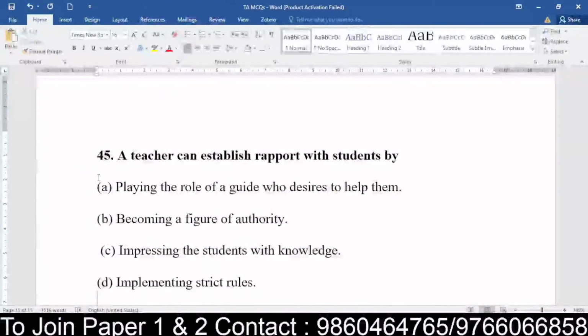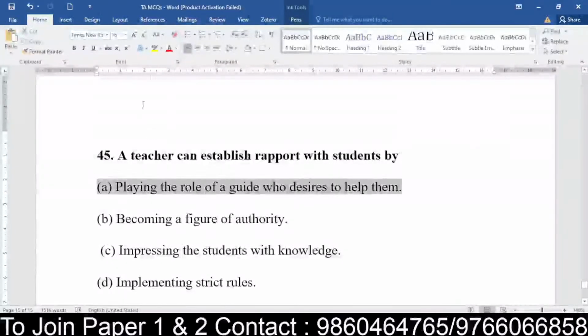Yes, very good. 100%. Ishwari, just make sure you are reading the question very carefully. A teacher who can establish a rapport with the students will be the one who plays the role of a guide who desires to help them. Students will be attracted to such teachers and will create a healthy bond only when the teacher plays the role of a guide who really desires to help them in some way. Is it clear?